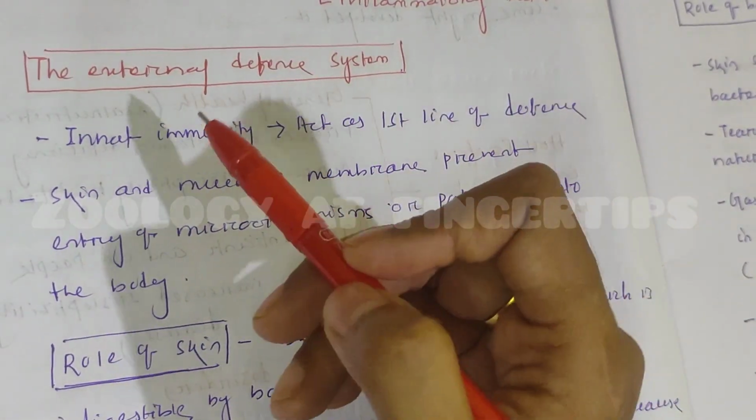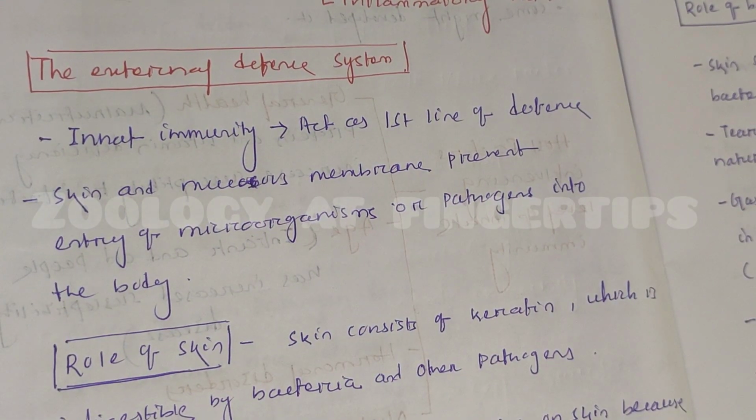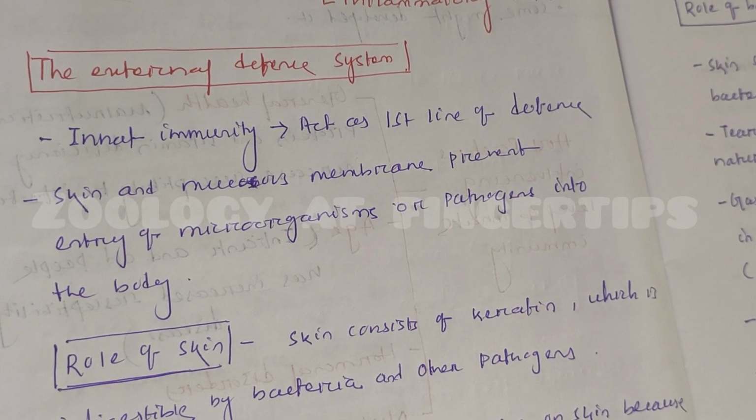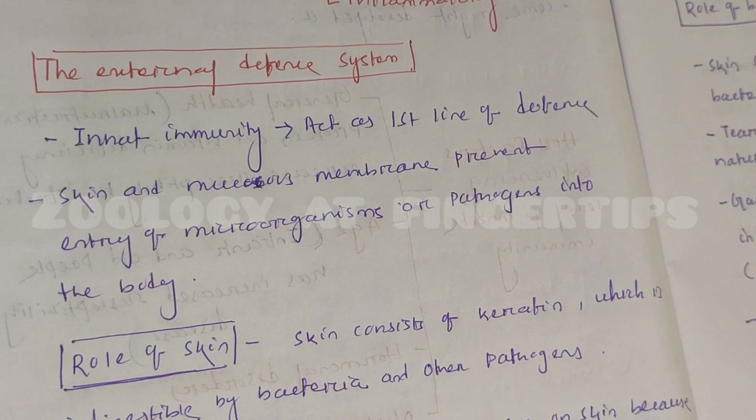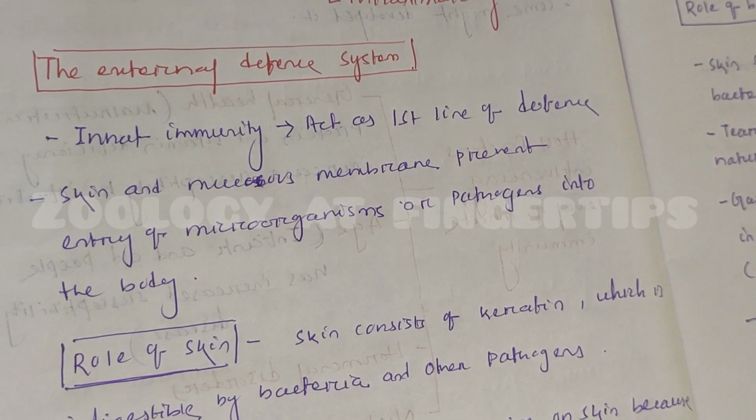Now coming to the first part of this innate immunity, which is the external defense system. Innate immunity in this case acts as the first line of defense.